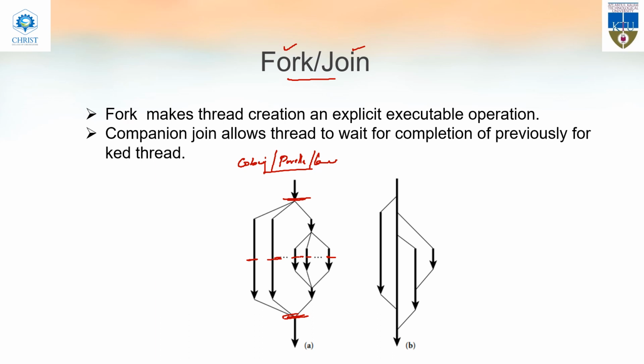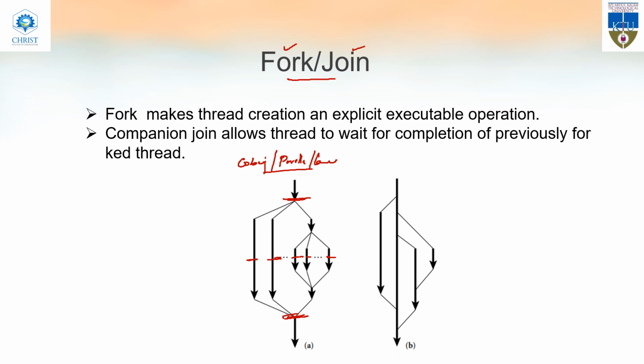Okay, so all the threads are created randomly. They don't have any common starting point. And also, as a thread gets finished, it will stop, so they also don't have a common ending point. So they won't have a common starting point or common ending point.